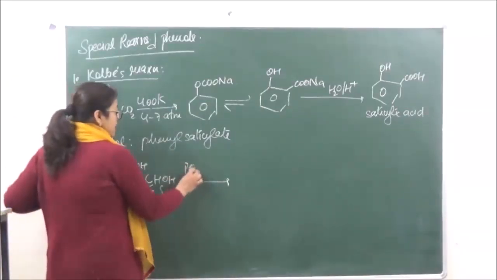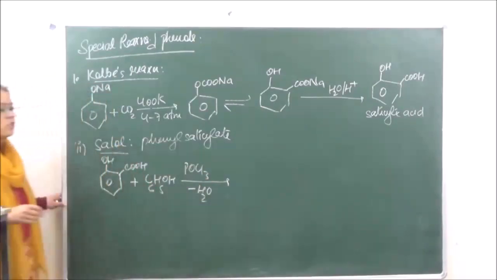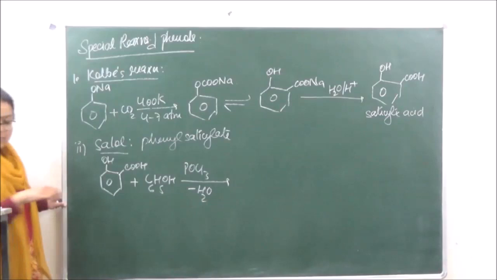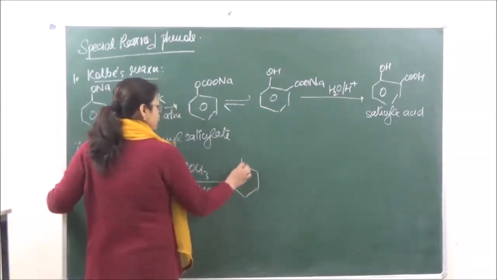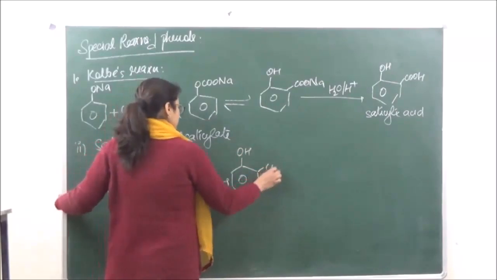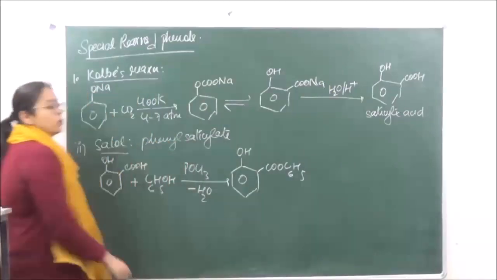The reaction takes place in presence of phosphorus oxychloride and this will give us phenyl salicylate. This is Salol.